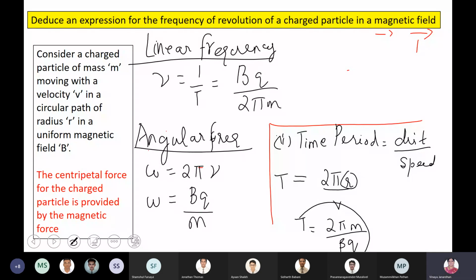This might come as a 3-mark question. Now, based on this, we have to go for reasoning based questions. Right, boys? Yes. So this becomes one of the bases for your particle accelerator, the cyclotron. Angular frequency.